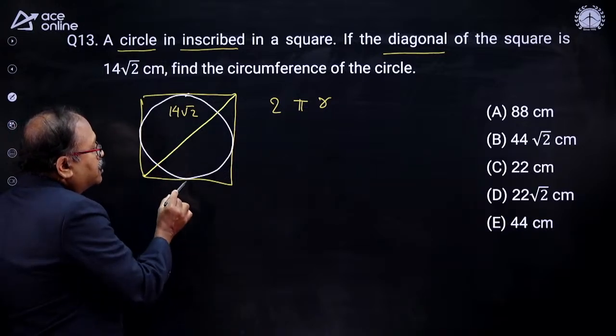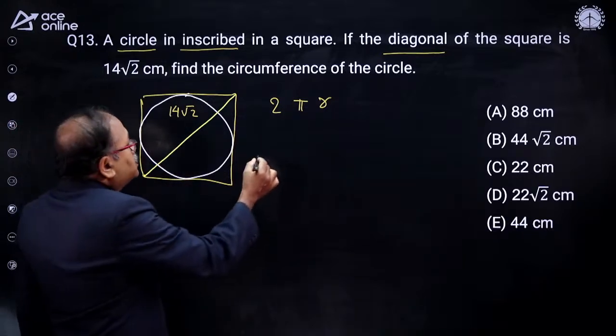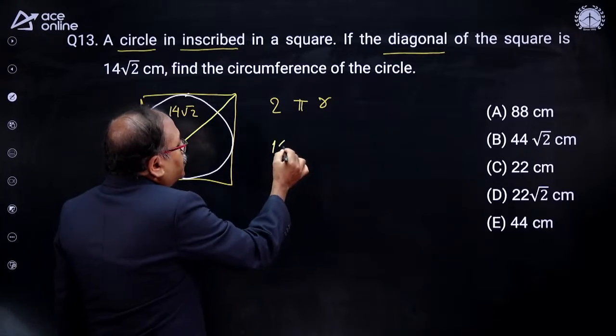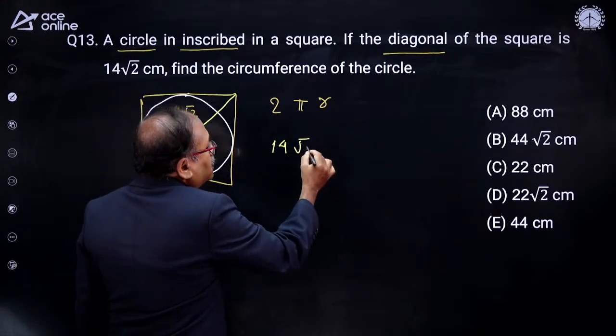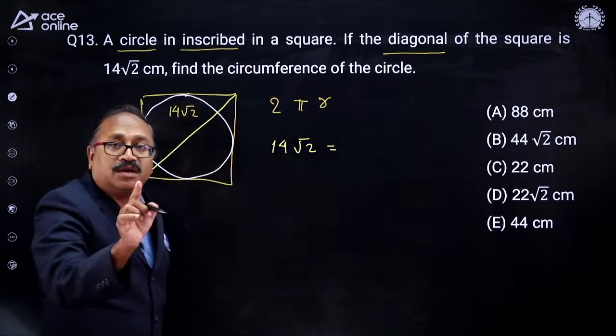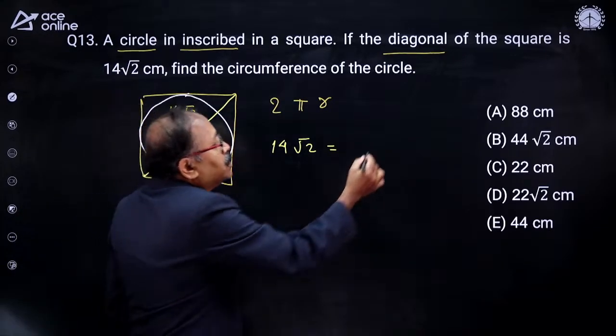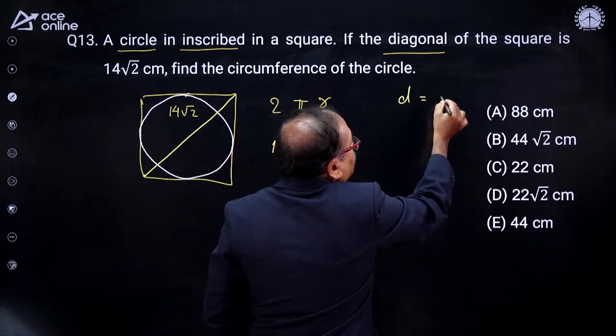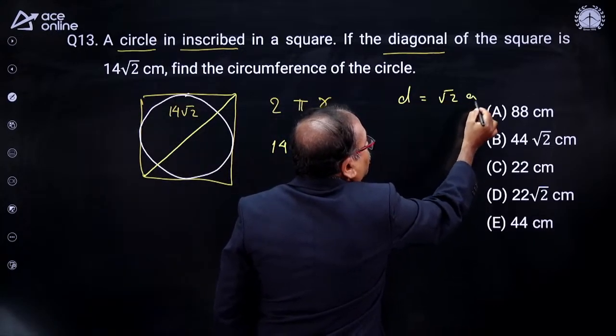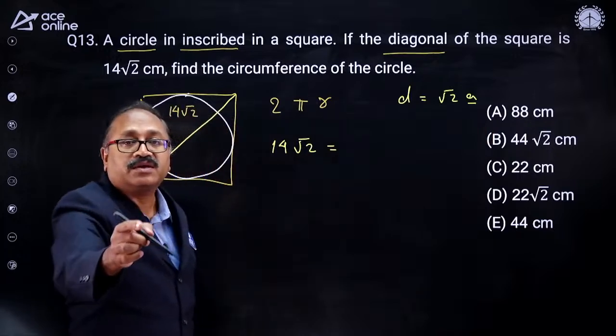So, can I find out the side? Diagonal is equal to 14 root 2, which is equal to root 2 a. D is equal to root 2 a, where a is the side of the square.